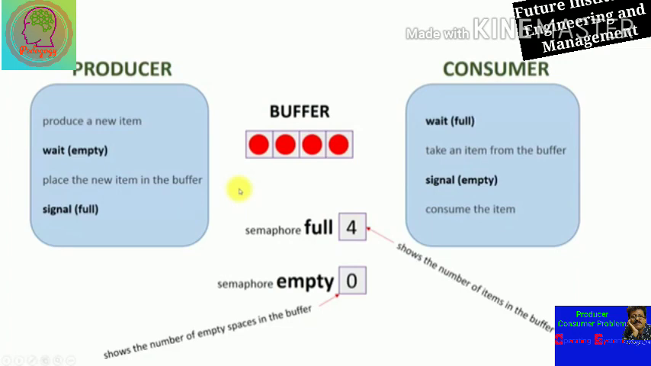And if the buffer is empty, then the consumer has to wait until at least a single item is in the buffer. So if we look at the two positions simultaneously, it is very clear: wait on empty and signal full for the producer, and at the same time wait on full and signal empty for the consumer. So this is a very important classical problem.